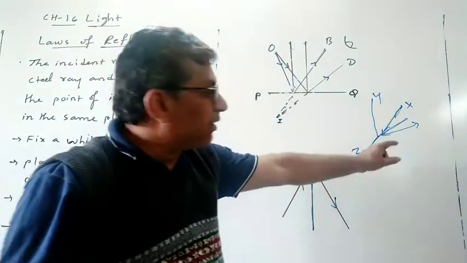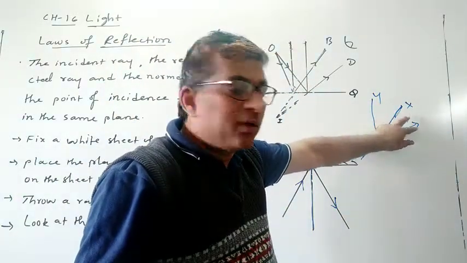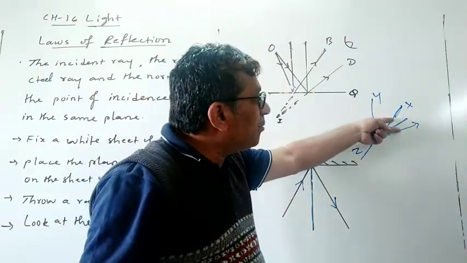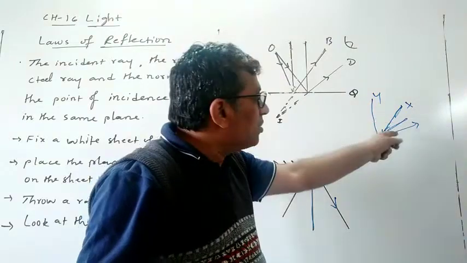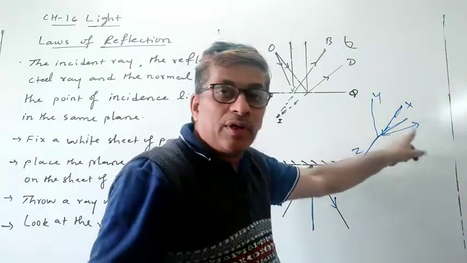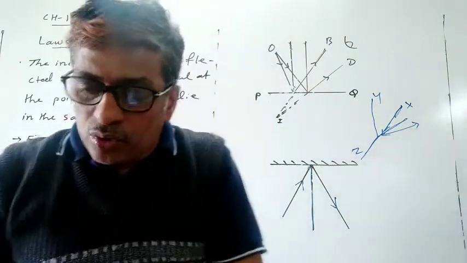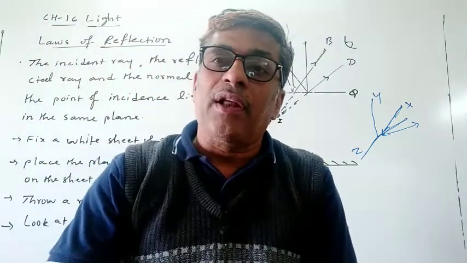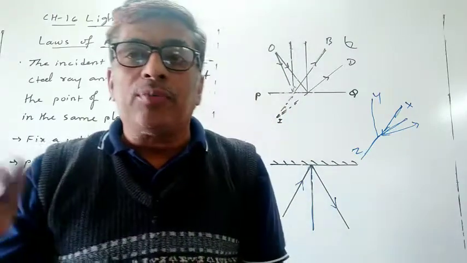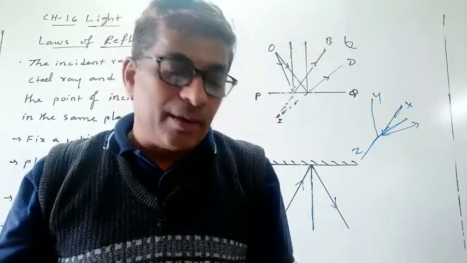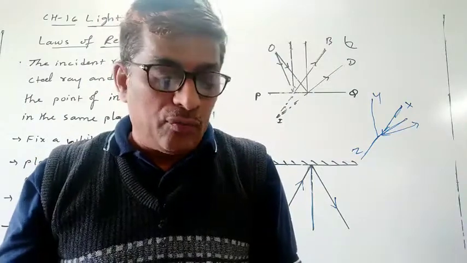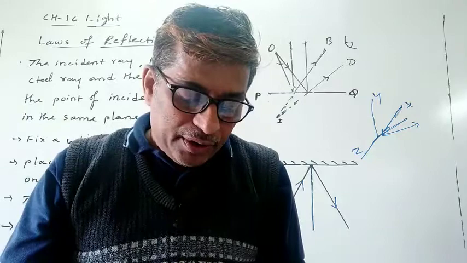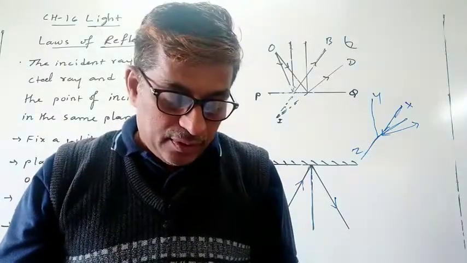So try to understand like this. This is now in one plane. It is not in the Y plane or the Z plane. It is in the same plane. This is the way you have to understand the plane here. So the incident ray, the reflected ray and the normal at the point of incidence lie in the same plane. This is the second law of reflection. Okay, in this way, this is another law of reflection.